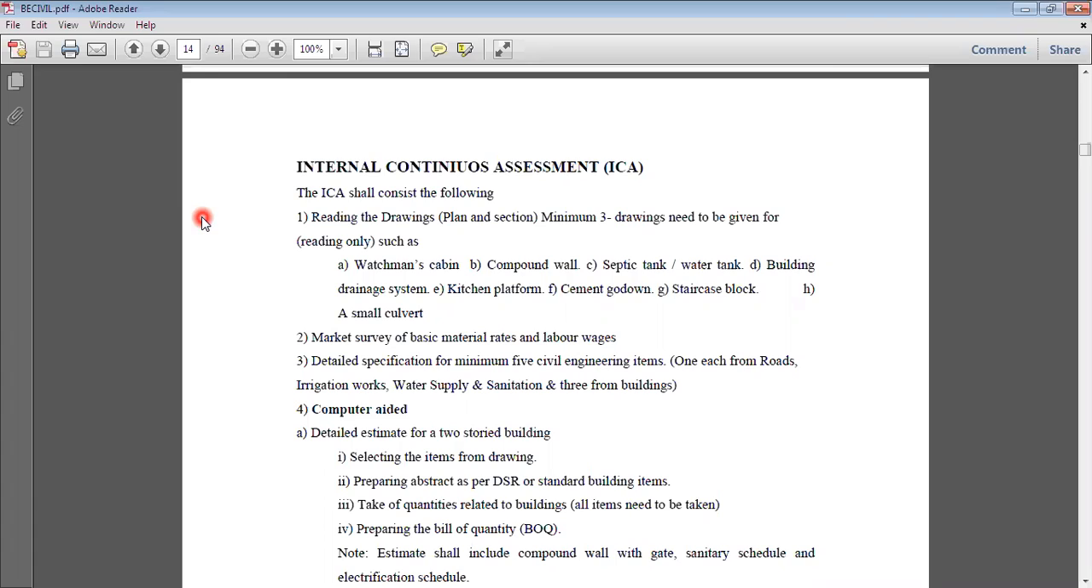Whatever it may be, it may be an irrigation structure. Okay. So whatever plan you are going to get, you should be able to read that drawing very clearly at first.